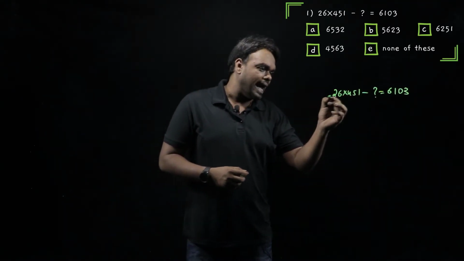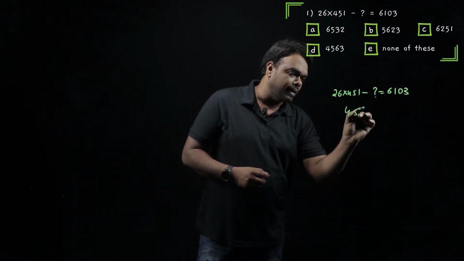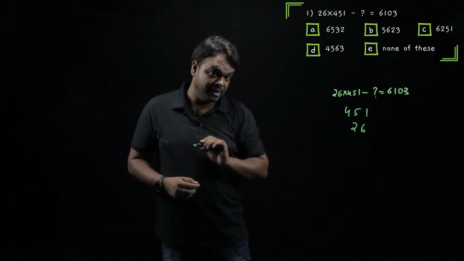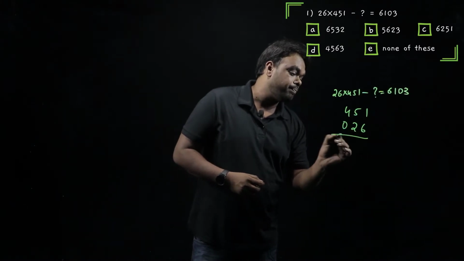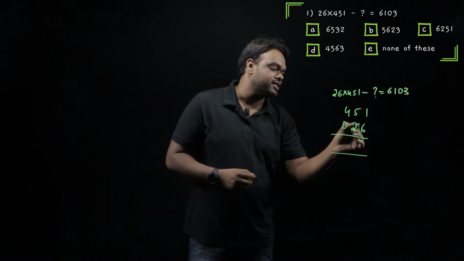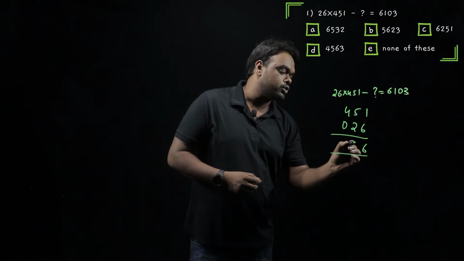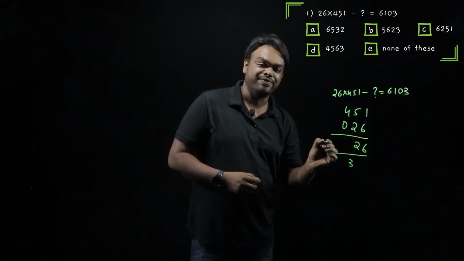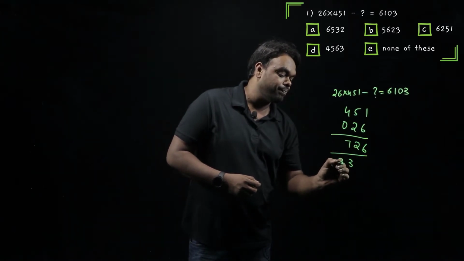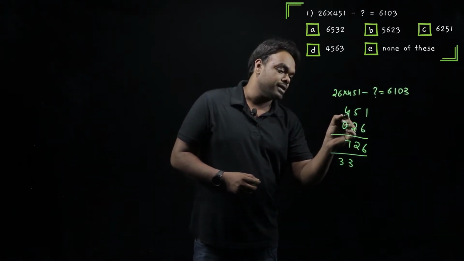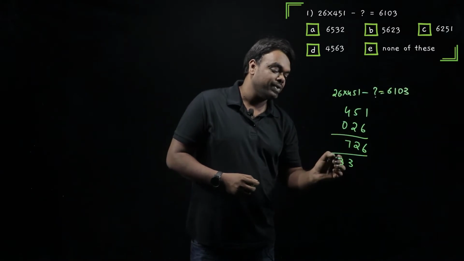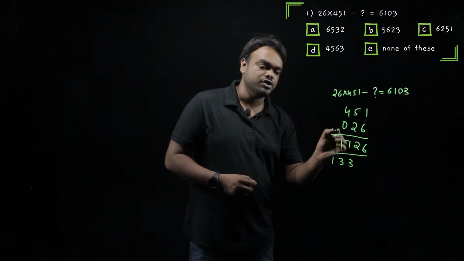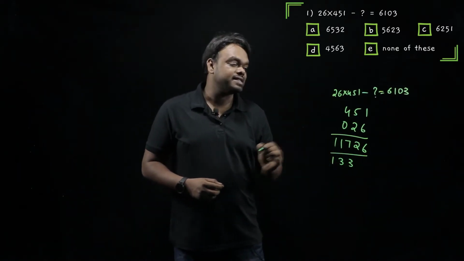So I can multiply these 2 numbers by using the cross multiplication method, which has already been discussed in the speed mathematics. So what do I get when I multiply? 6 into 1 is 6. This is 32, 2 here and 3 carry. This is 24 and this is 0. This is 10. 34 plus 3, 37. So last 2 steps. This is 8, this is 0. 8 plus 3 gives us 11. We'll put 1 here and 1 carry. Last step is 4 into 0, 0, and we'll get 11726.